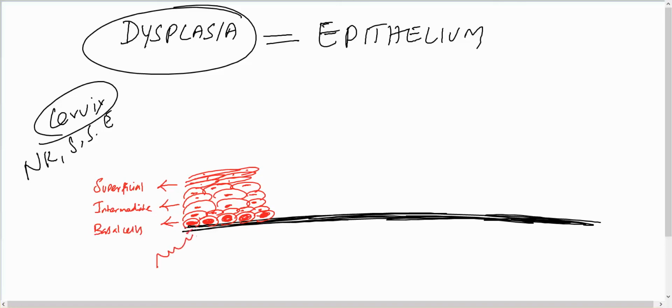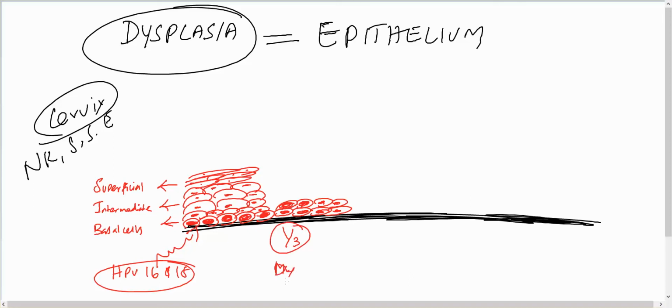If it is infected by human papilloma virus 16 and 18, this virus infects the basal cells and increases the basal cell division, and the basal cells increase in number. If it is increased to one-third thickness, it is called dysplasia, but it is only one-third, and it is called mild dysplasia.